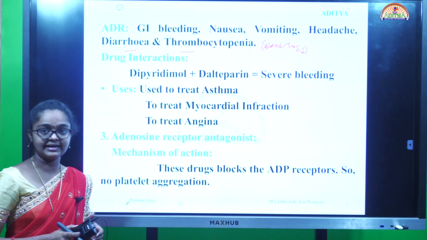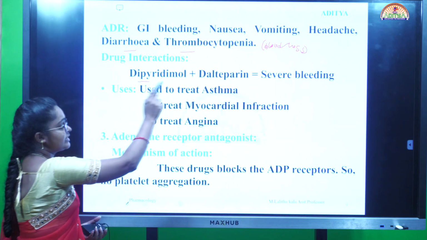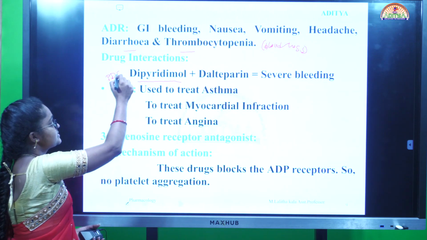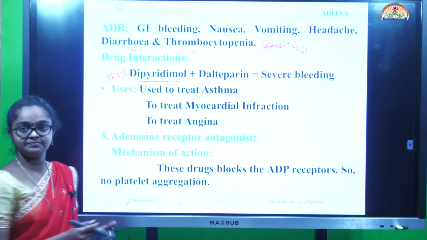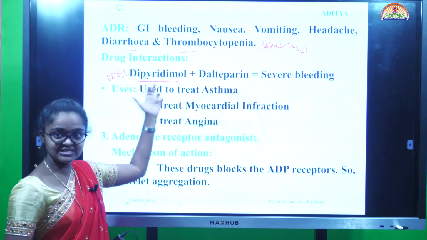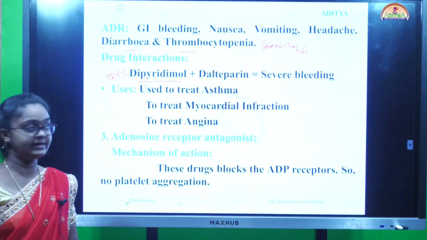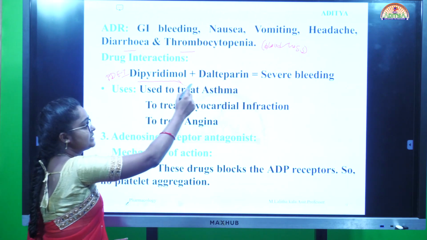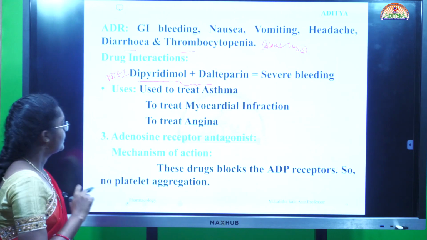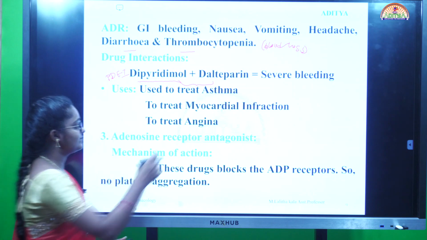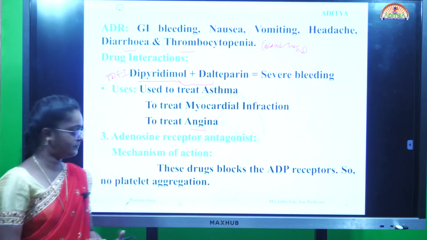Next, coming to drug interactions. Dipyridamole is one of the drugs which is a phosphodiesterase enzyme inhibitor. While we are administering this drug along with dalteparin, it causes severe bleeding, so do not administer these two drugs together. Next, coming to uses. Use it to treat asthma, myocardial infarction and angina.